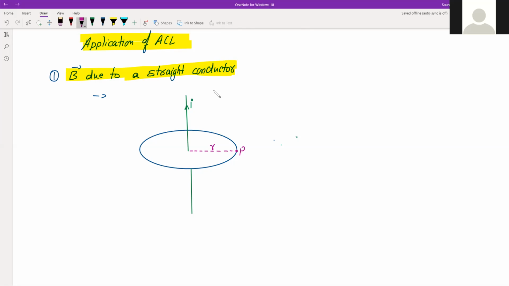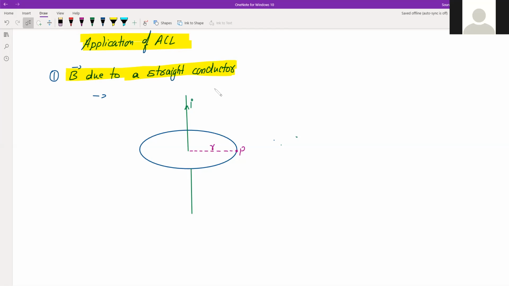The point which we have to consider before drawing any Ampere's loop is basically to keep your loop such that the magnetic field is constant at every point in magnitude. Its direction may be different. So at every point, the direction will be different.